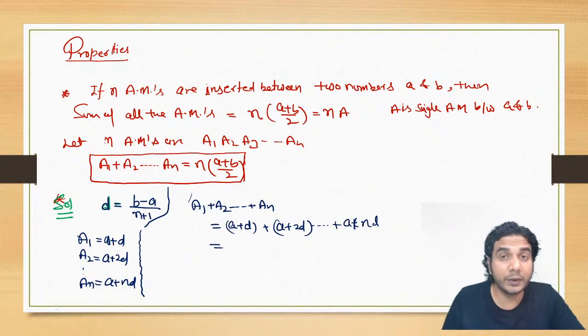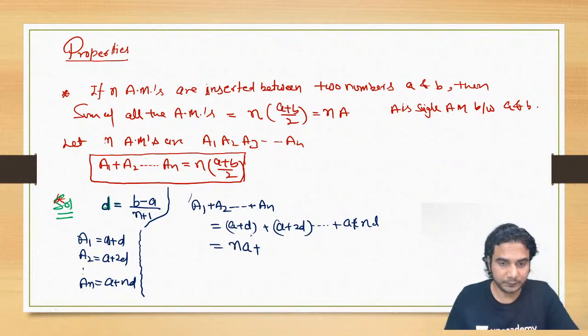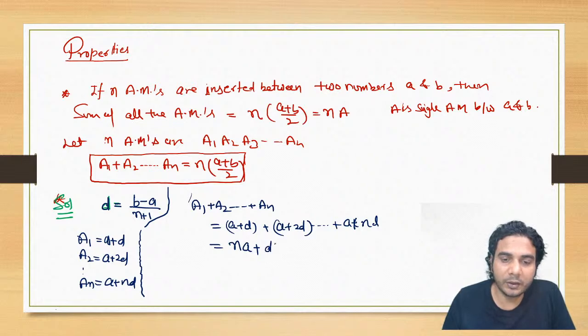And you have written a n times, right? So that is going to be n into a plus d plus 2d plus 3d and so on. If you take d common, it will be 1 plus 2 plus 3 and so on up to n. Sum of first n natural numbers, and you guys know that, right?